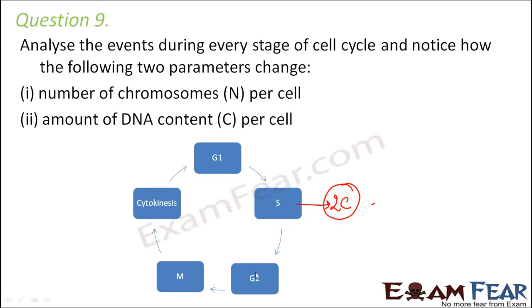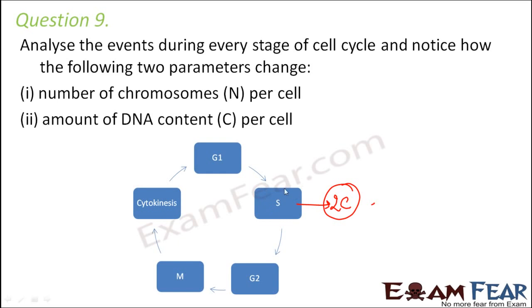G2 is again a resting phase, where there will be no change in the number of chromosomes or the amount of DNA. Then comes mitosis, or there is a possibility that it can also undergo meiosis. If it is mitosis, the number of chromosomes will remain the same. There will be no change. But if it is meiosis, the number of chromosomes will reduce to half.